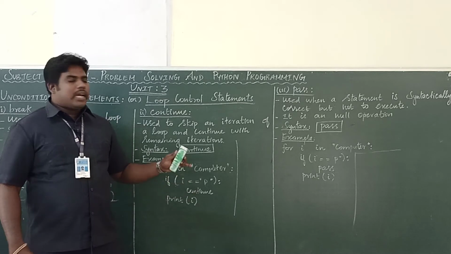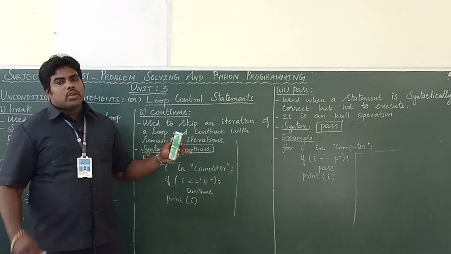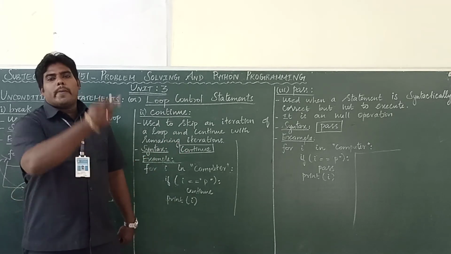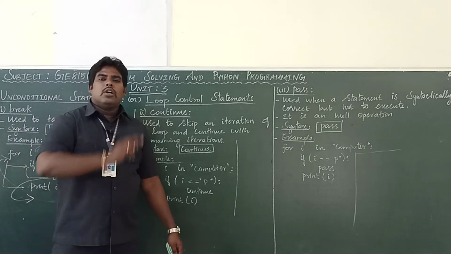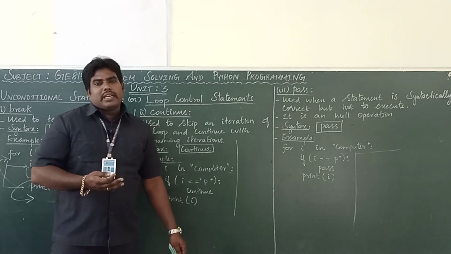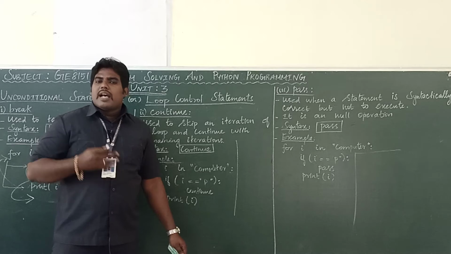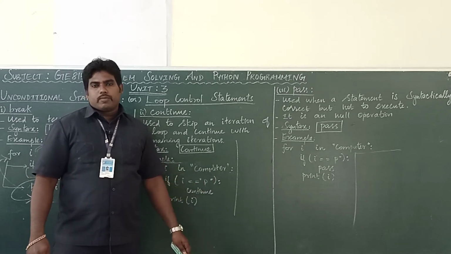Continue is another keyword. Once the continue statement is executed, it will go back to the loop. It won't terminate. The statements below the continue, which are present in the loop, should not be executed.